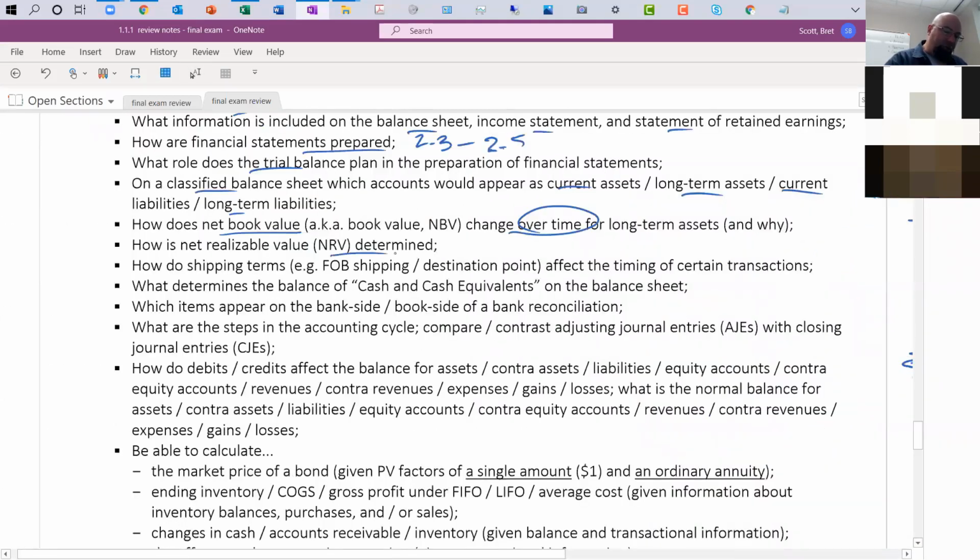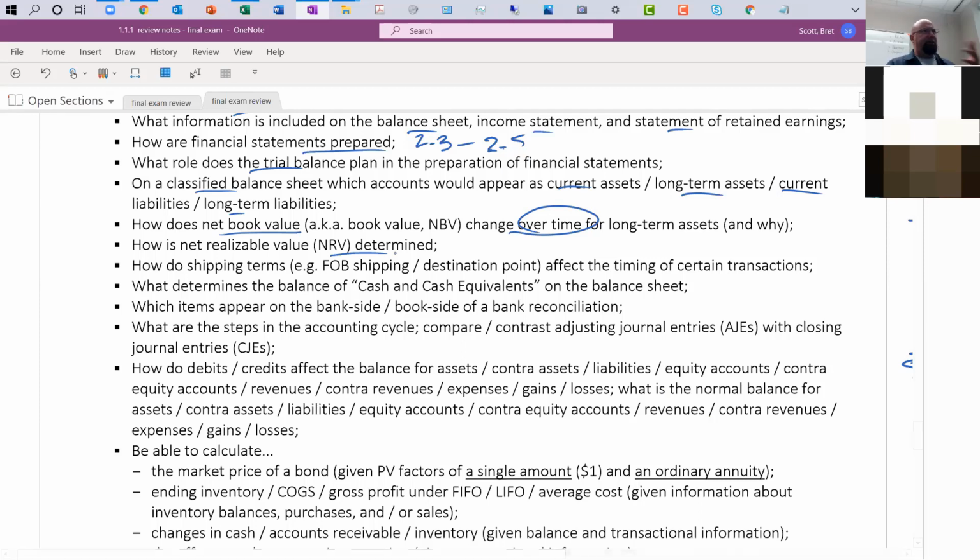How is NRV determined? So remember, there's accounts receivable and there's the allowance for bad debts. The accounts receivable is a debit balance that represents legally what we're expected to collect from people. The credit balance in the allowance account represents how much of those accounts receivable we don't expect to collect. The net of those is considered net realizable value.